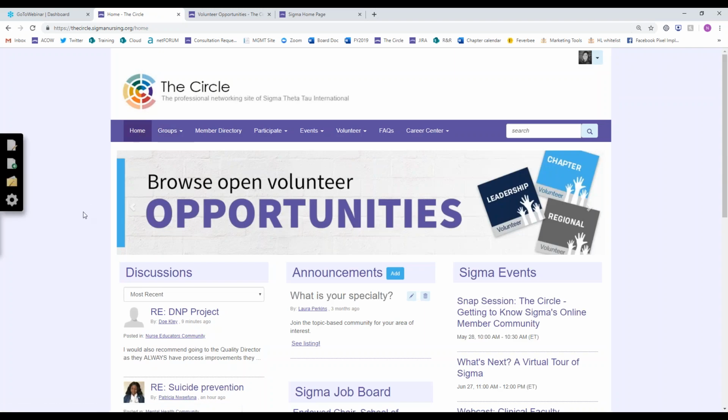All right, heading back to the home page, I want to talk to you next about your profile. This is another important component of being an active and engaged member on the circle. So first we'll look at how you can find someone and take a look at another user's profile. So like I mentioned, in the navigation bar, we do have this member directory.